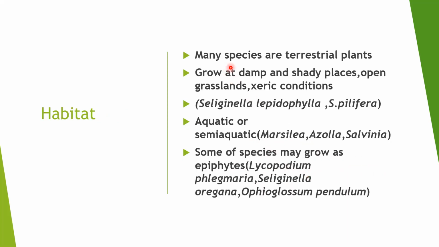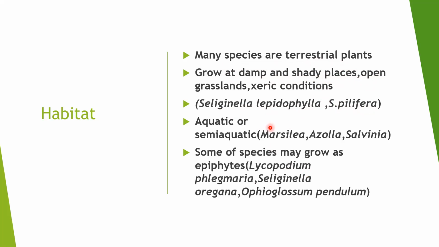Most of the species of Pteridophyta are found on land. Species which are found on land are called terrestrial plants. Now, terrestrial plants growing on land may prefer damp and shady places, but they may also be growing in open grasslands. And some species of Pteridophyta, like Selaginella lepidophylla and Selaginella pilifera, are found in dry condition, that is, in xerophytic condition.